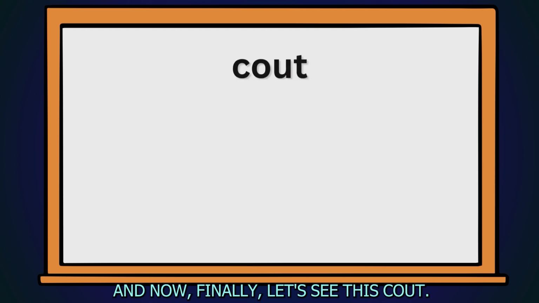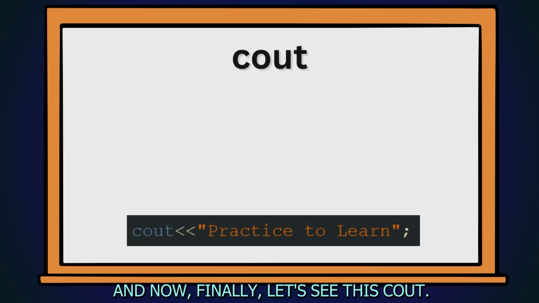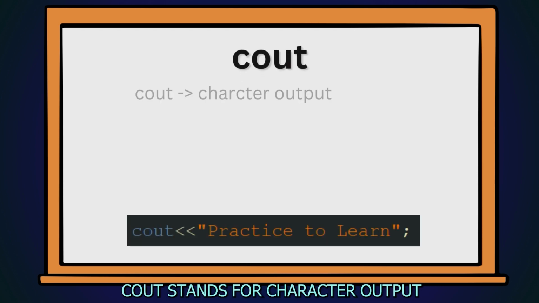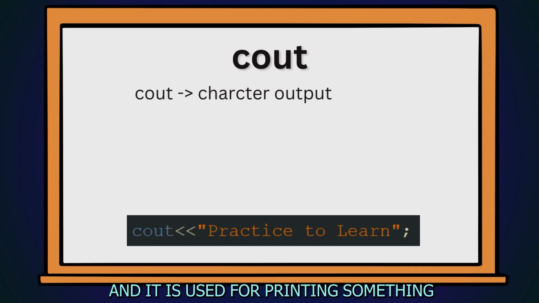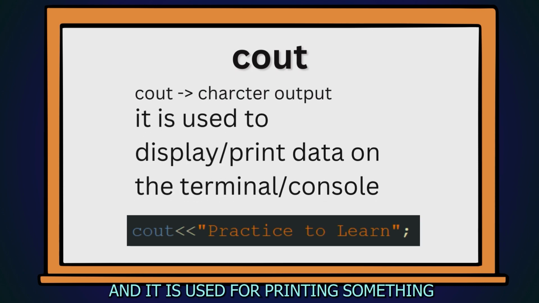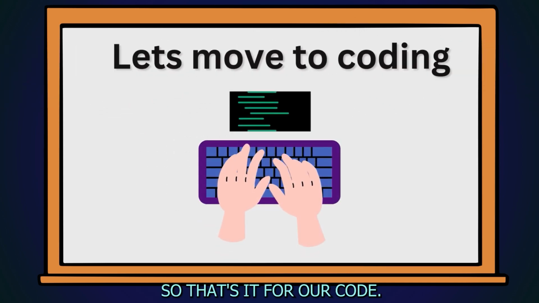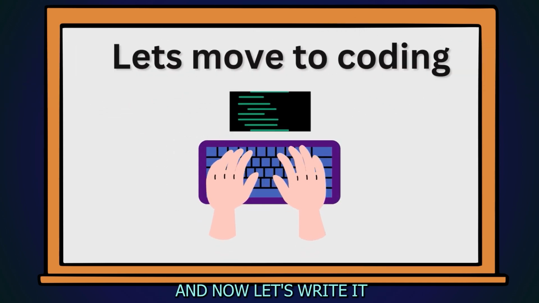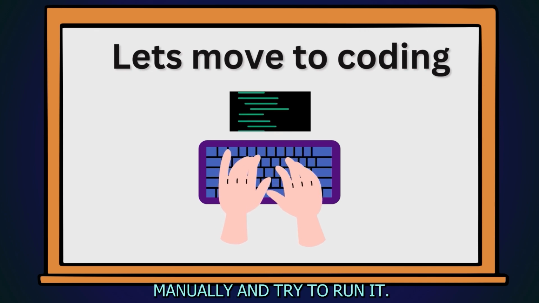And now finally, let's see this cout. Cout stands for character output and it is used for printing something on the terminal or console. So that's it for our code. And now let's write it manually and try to run it.